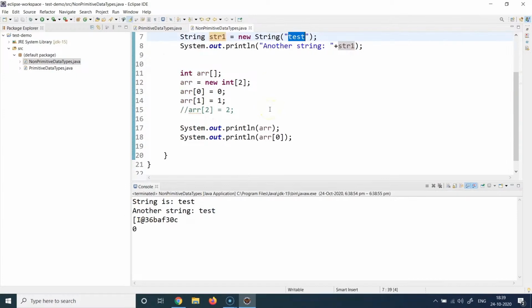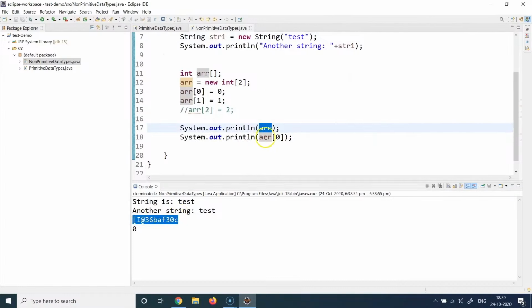Then I have printed the complete array here, and you see this strange value. It also tells us that if you want to print the array, you cannot just put the variable name and print it. The reason is that this is a non-primitive data type. Once you do this, it is basically printing the memory footprint of this array, the whole memory location where this array is stored. That's why you see this strange looking number, which is the memory hash code. If you want to print any particular element inside this array, you can do that by providing the index location of that element.